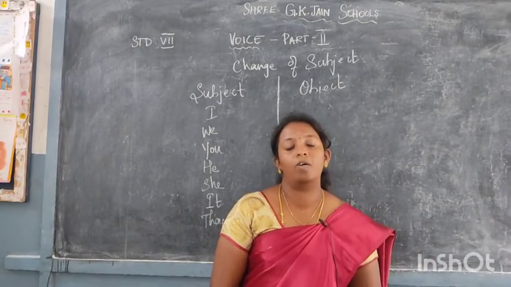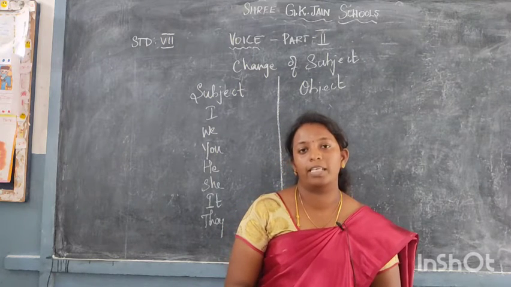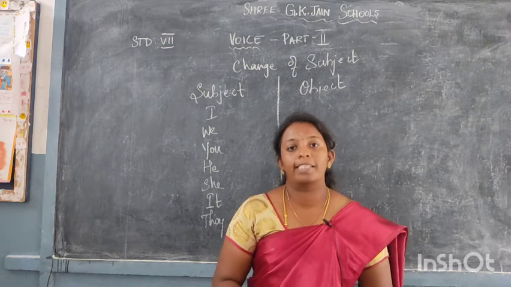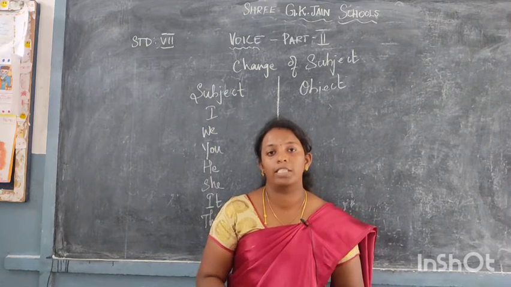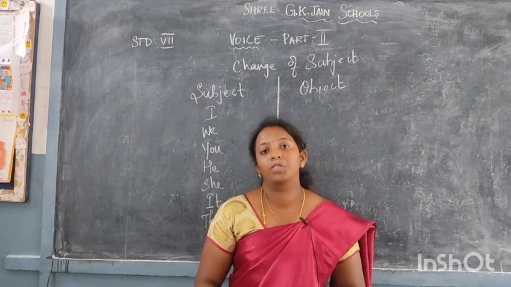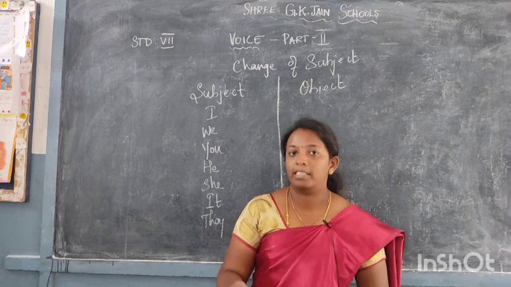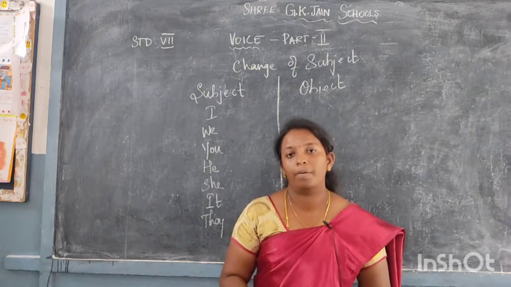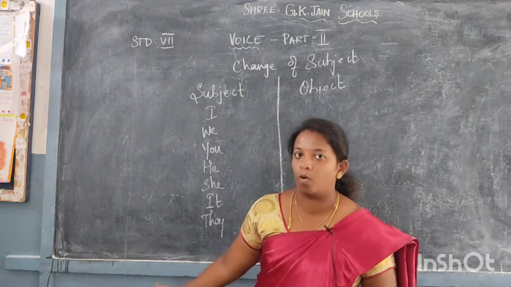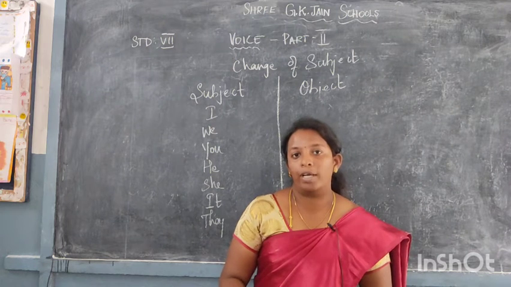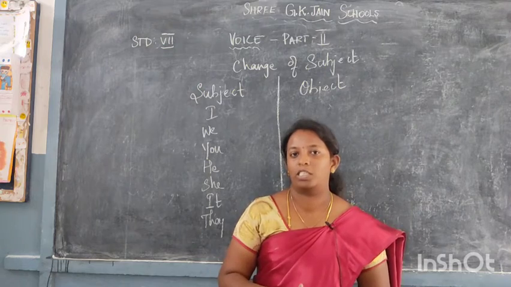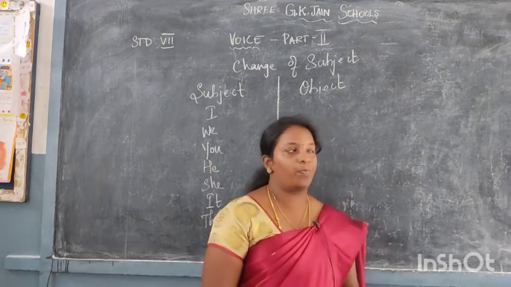Now we have seen how the tenses change from active voice into passive voice or from passive voice into active voice. The second thing you are supposed to keep in mind while changing a sentence into the opposite voice is the subject change. When the subject is a noun, it doesn't matter, the noun will remain the noun in active voice as well as in passive voice. Whereas when it is a pronoun, like I, she, it, they, them, how does this change into passive voice? That is what we are going to see now.